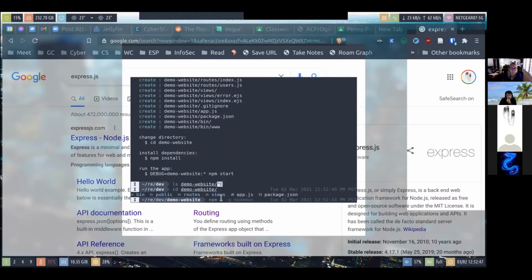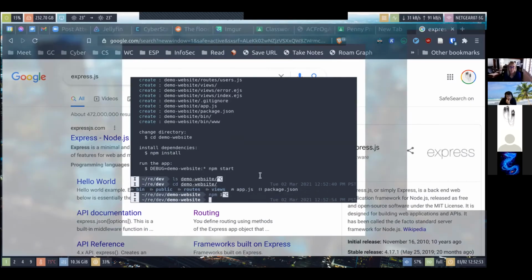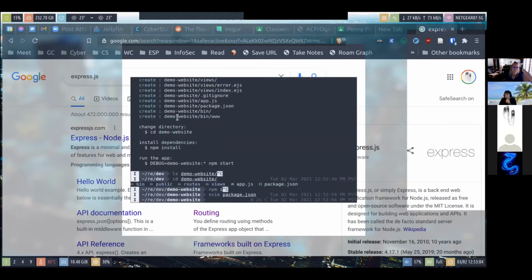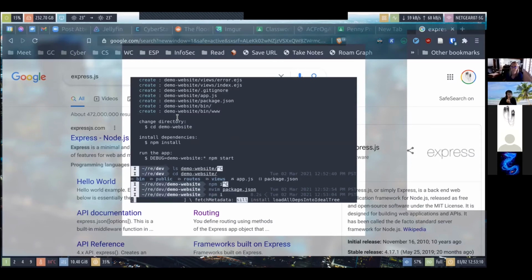What npm install or npm i will do is download all of these packages listed in package.json, basically cookie-parser, debug, and of course, Express. It will install these dependencies and store them inside a directory called node_modules. So let's run npm i real quick.